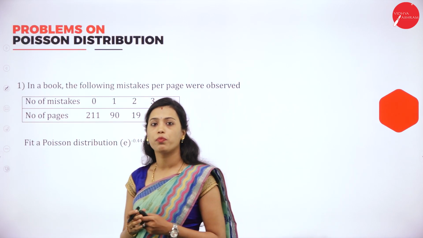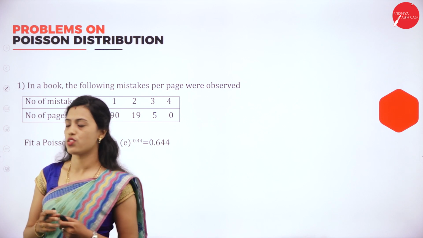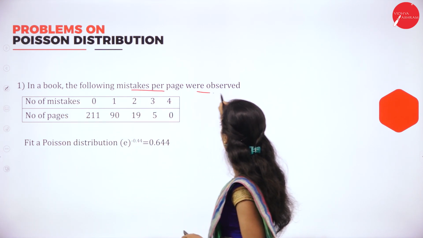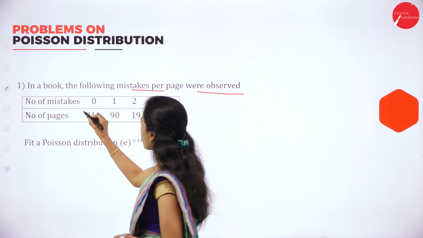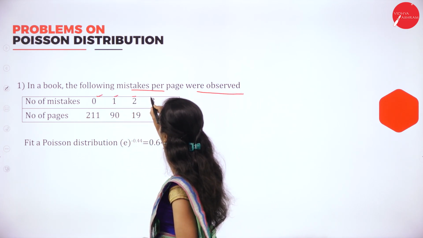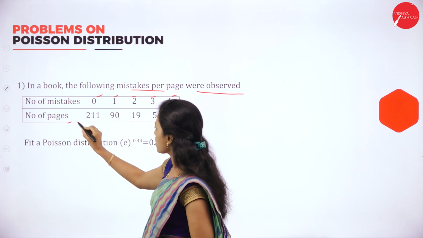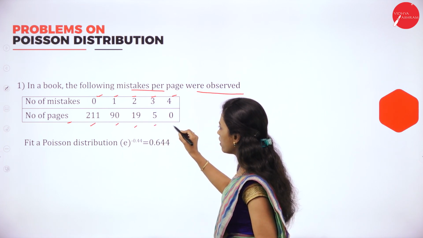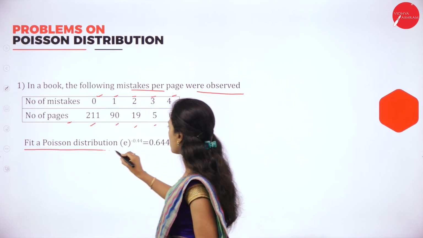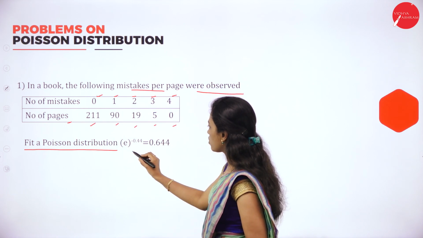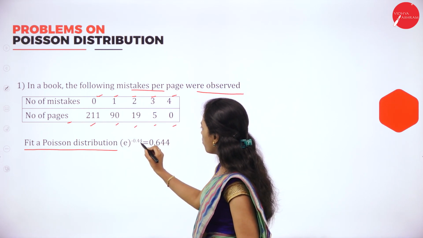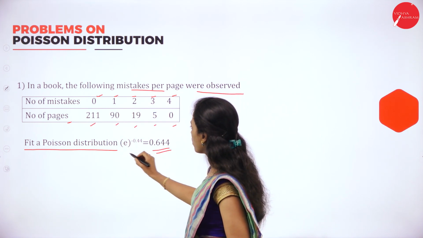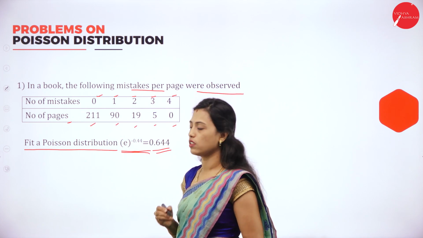Now we will solve the problems on Poisson distribution. In a box, the following mistakes per page were observed. Number of mistakes are 0, 1, 2, 3, 4. Number of pages 211, 90, 19, 5 and 0. Fit a Poisson distribution. So e to the power of 0.44 is equal to 0.644. They have given the e value here.